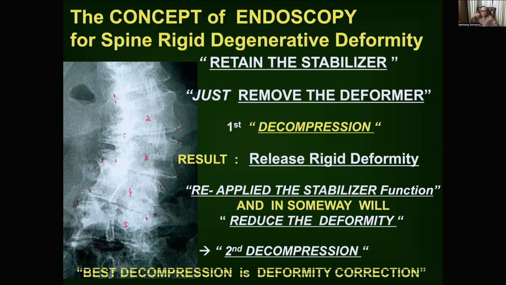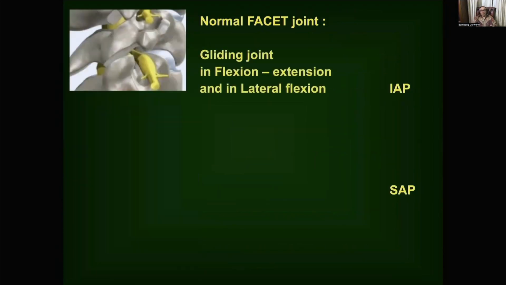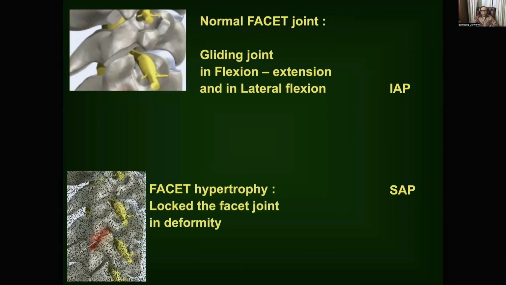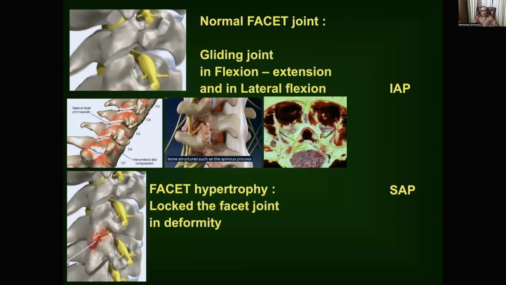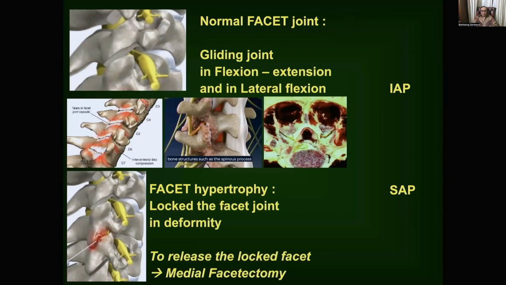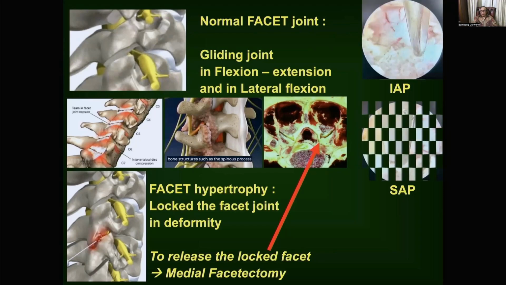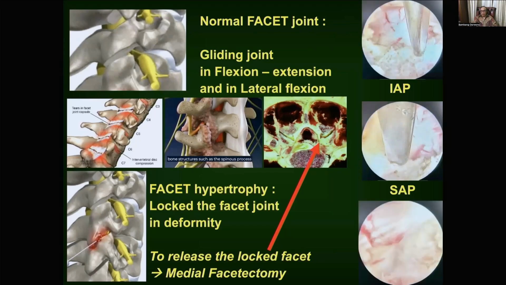The normal facet joint is a gliding joint in flexion, extension, and lateral flexion. So what happens in facet hypertrophy? This will lock the facet joint in deformity. To release the locked facet, we perform medial facetectomy of the IAP, the inferior articular process, and the SAP, the superior articular process, and the lateral side is already well decompressed.